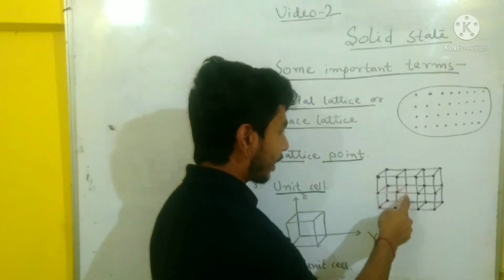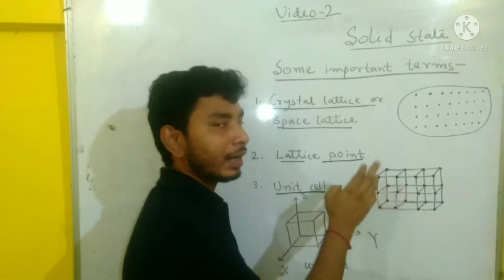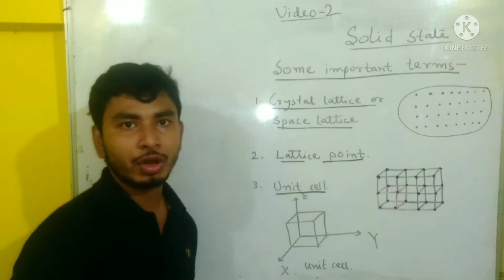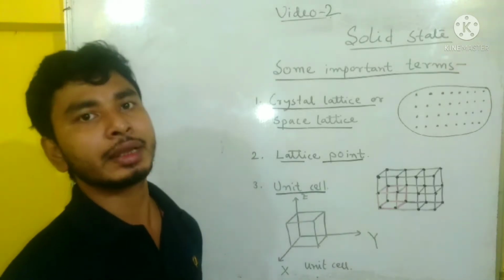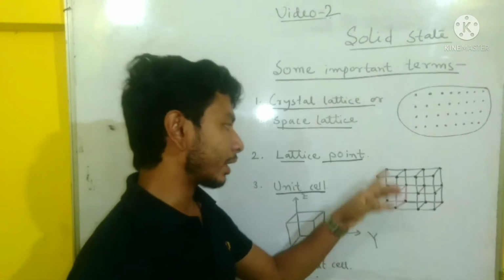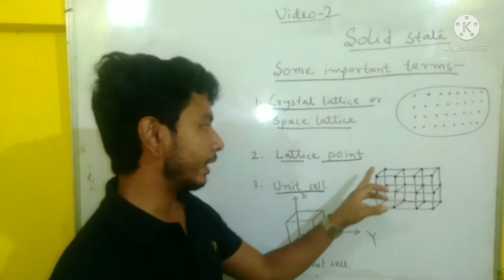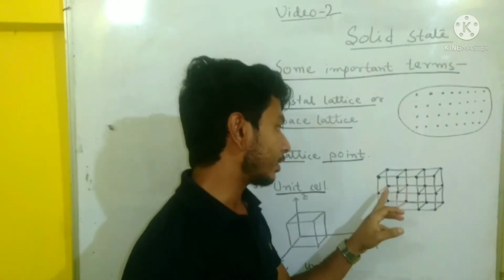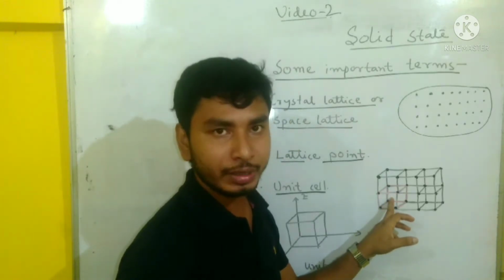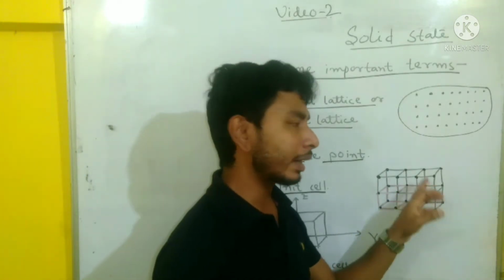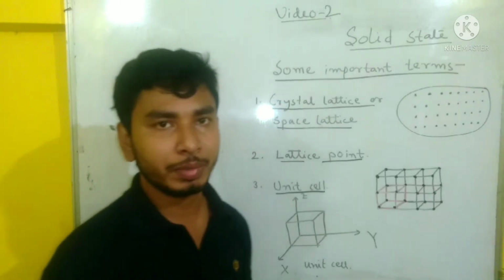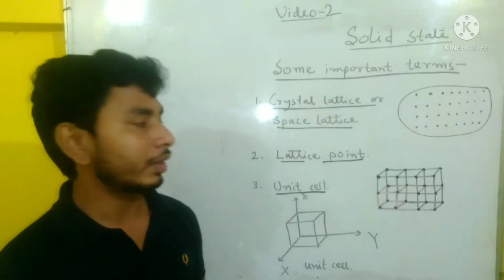So the smallest part of the crystal lattice, which on repeating again and again gives the complete structure, is called the unit cell.